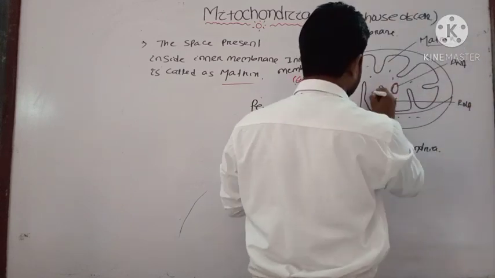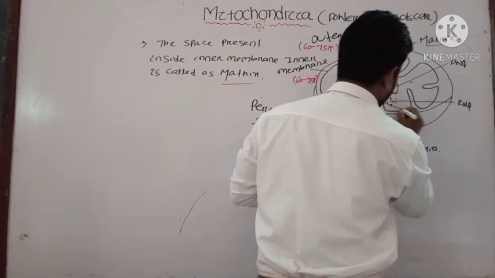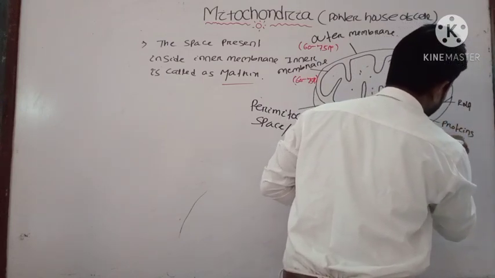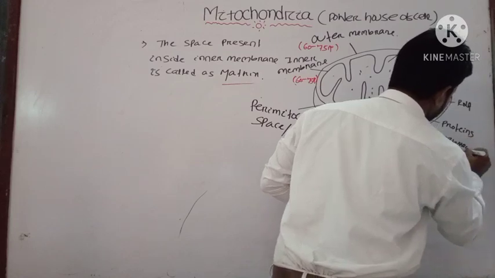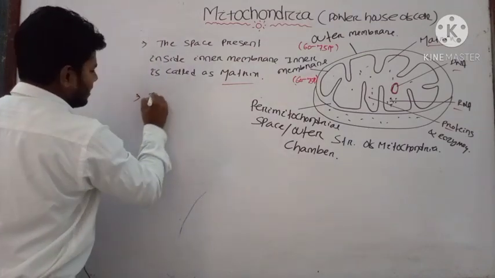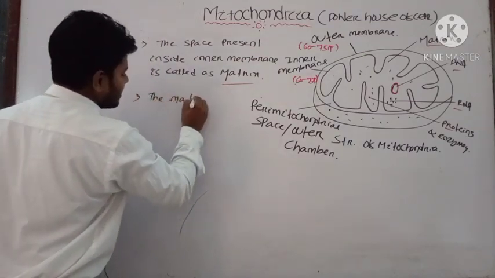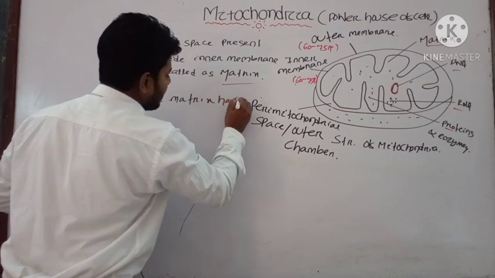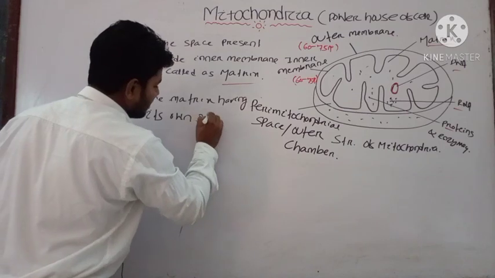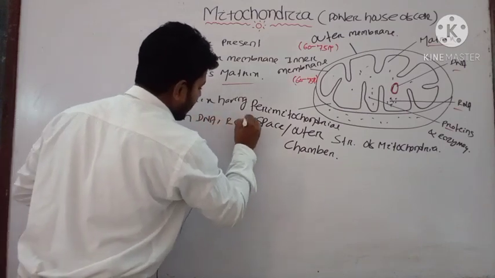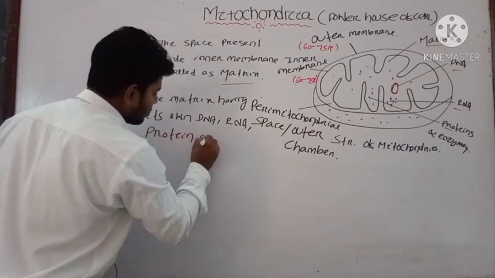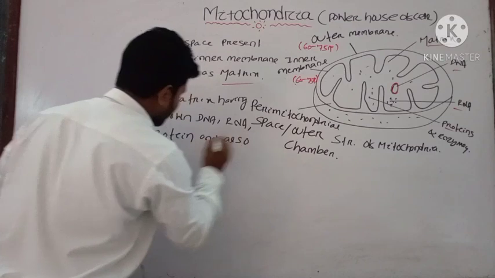Then some proteins and enzymes. The matrix has its own DNA, RNA, proteins and also some enzymes.